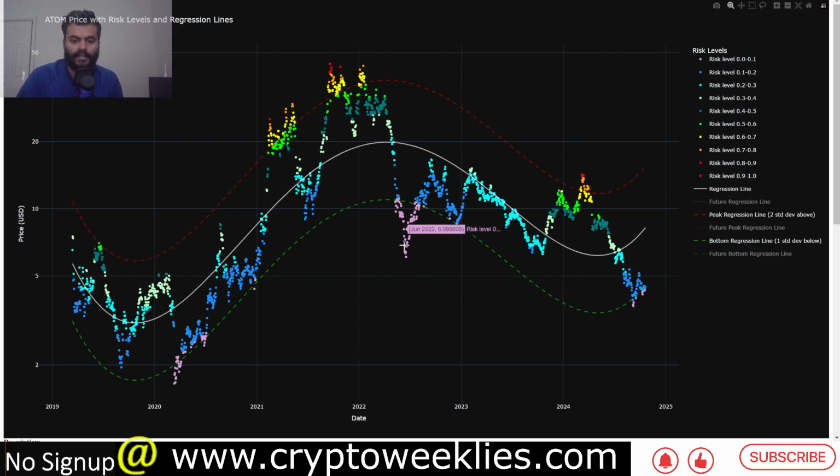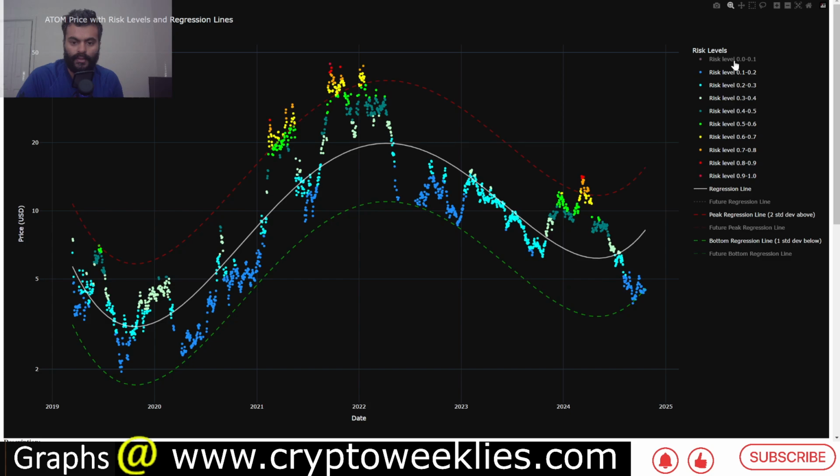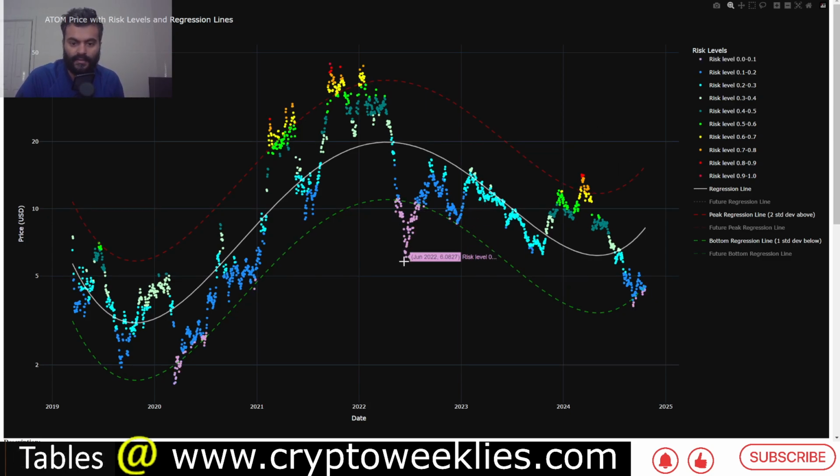Opposite of this is whenever the risks are very low, that is when the color code is plum or the blue color, between 0 and 0.1 risk. The token spent some time in May, June of 2022 till August of 2022, when prices were between $6 and $10. Also in March of 2020 when the price was at around $2. And again now in September 2024 when the price is between $3.66 and about $4.35. We are back in this low risk territory per this model.